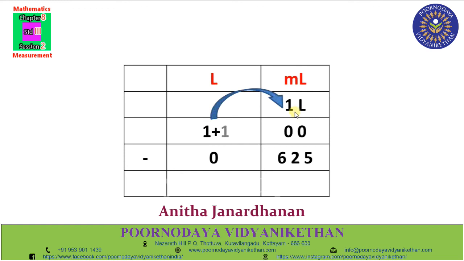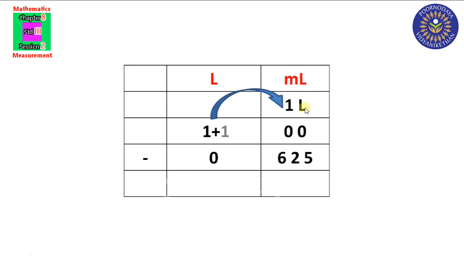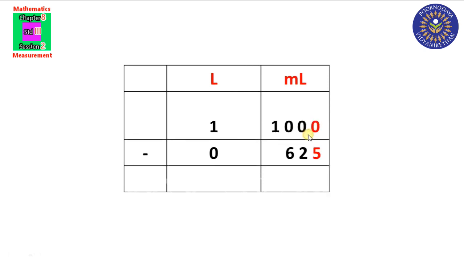Again look here. It is not possible to subtract this 625 milliliter from this 1 liter. So what we will do? Convert this 1 liter into milliliter. Look here. 1 liter is equal to 1000 milliliter. Write 1000 here. Subtract 625 from this 1000. You know subtraction, isn't it? So first we will subtract 5 from 0. It is not possible. From the tens place we have to borrow. There is also 0.